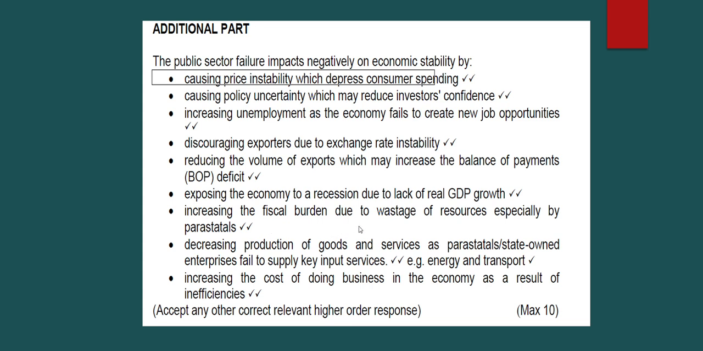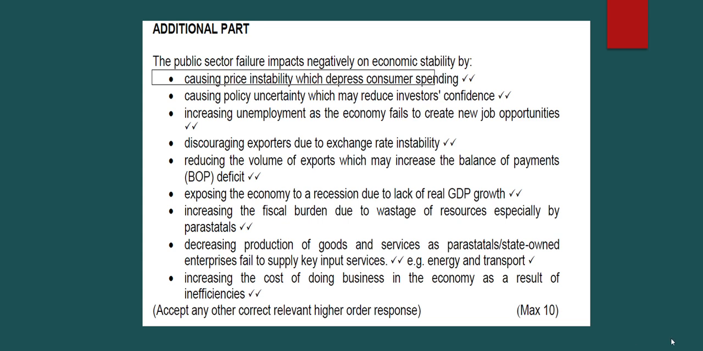Increasing the fiscal burden due to the wastage of resources, especially by parastatals. Decreasing production of goods and services as parastatals, state-owned enterprises, fail to supply key input services, e.g., energy and transport. So the other issue is when Eskom, for example, fails to provide steady electricity, that means we have more load shedding piling up in the country. That also has an effect, and that is what we call a public sector failure.